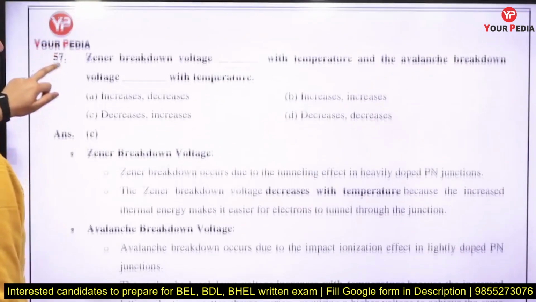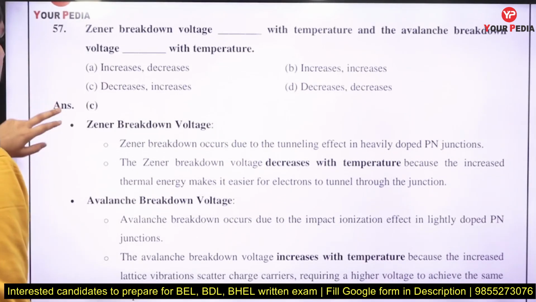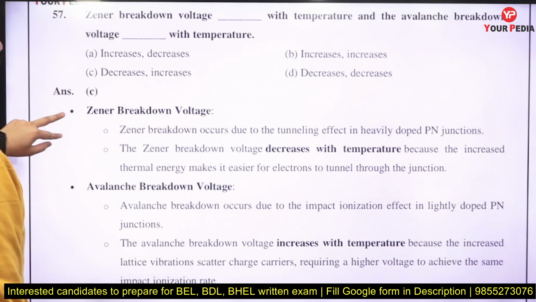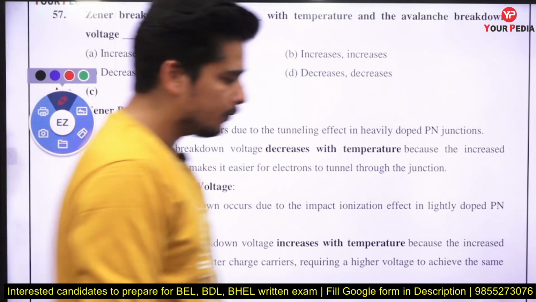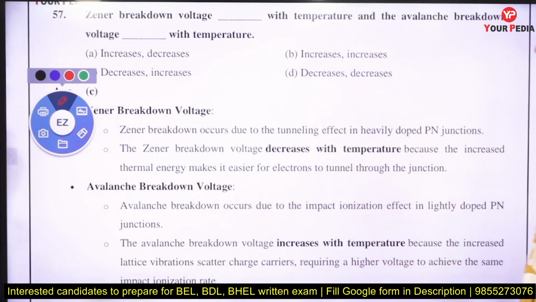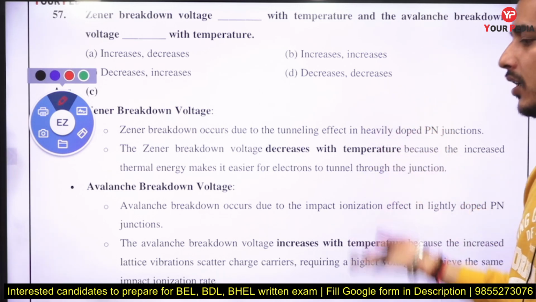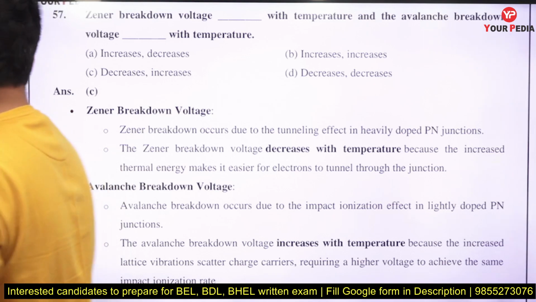The Zener breakdown voltage with temperature, and avalanche breakdown voltage with temperature. If I am talking about the Zener breakdown, the Zener diode is heavily doped. If you increase the temperature, Zener breakdown voltage will decrease, but avalanche breakdown is for lightly doped, so that's why avalanche breakdown voltage will increase with increasing temperature.